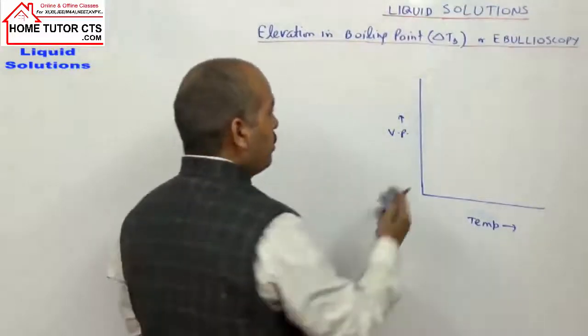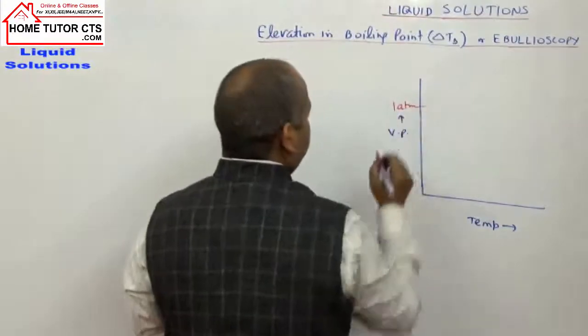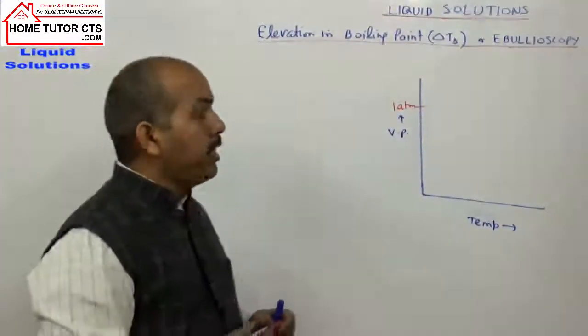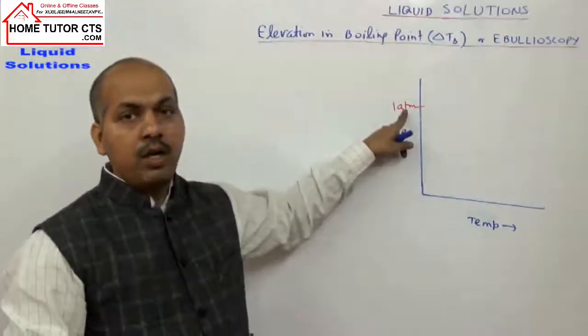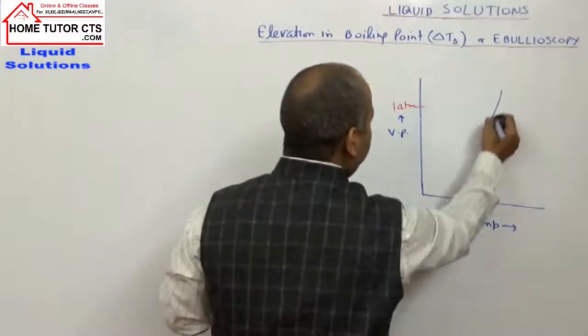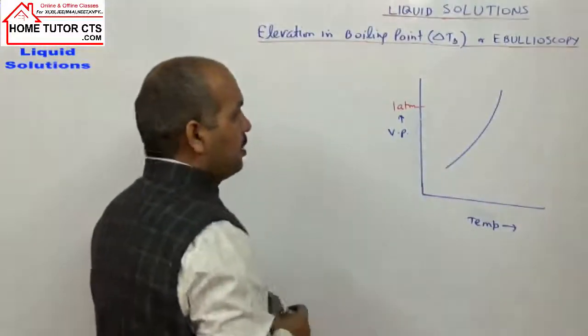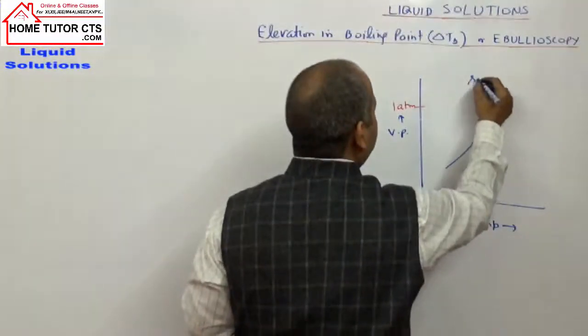Now one pressure can be taken, say 1 atmosphere. 1 atm can be taken as the atmospheric pressure. So when the graph is drawn here, we get this kind of graph. It is the graph for the solvent.